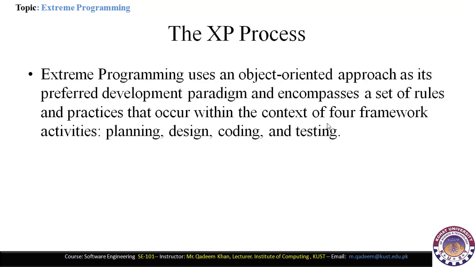Now we are going to explain the XP process model. Basically, the extreme programming process model utilizes the object-oriented approach, which is the preferred development paradigm, and encompasses a set of rules and practices that occur within the context of four framework activities, which include planning, design, coding, and testing. So the XP process model passes through the planning, designing, coding, and testing phases.